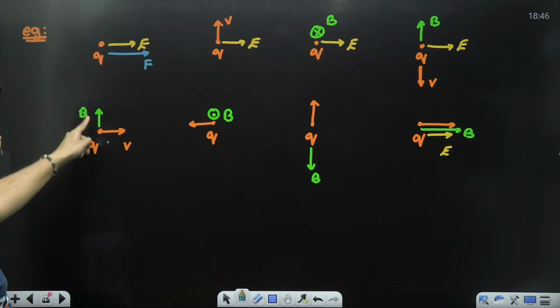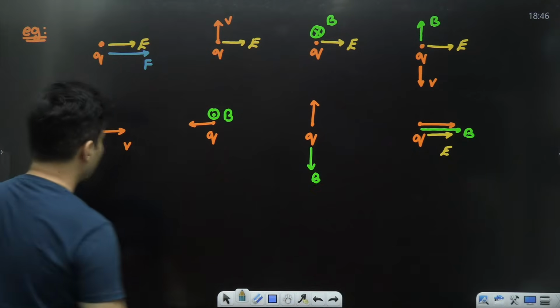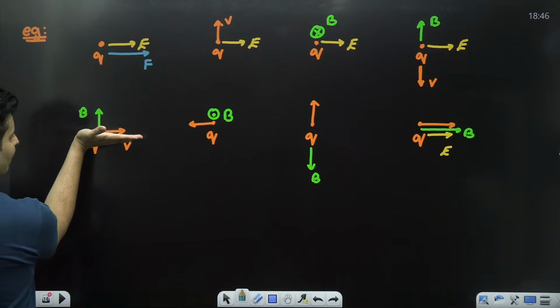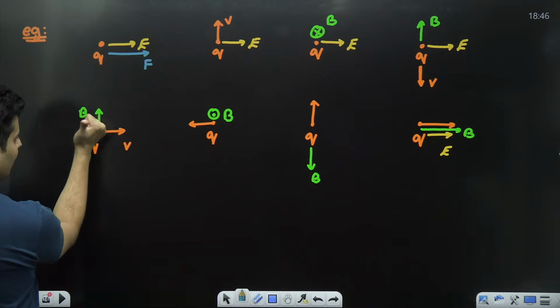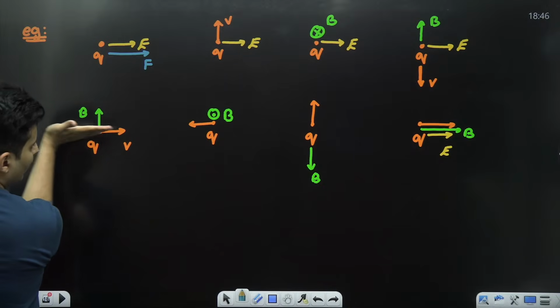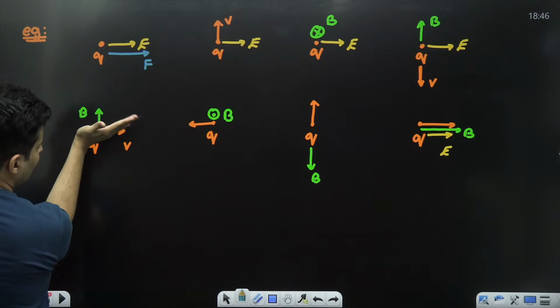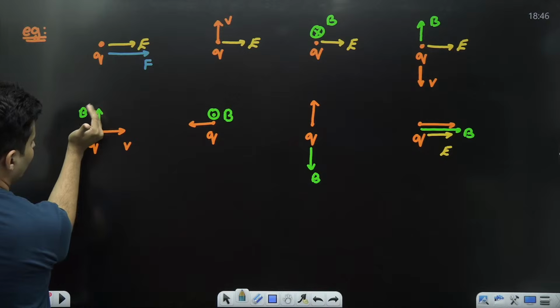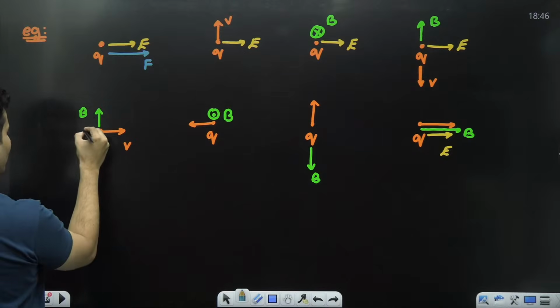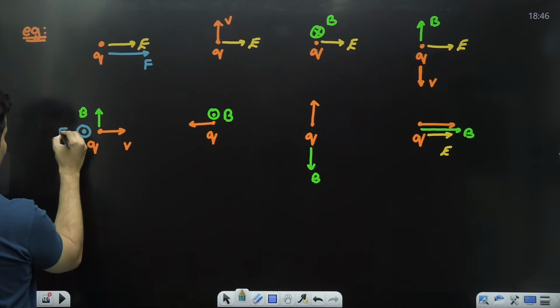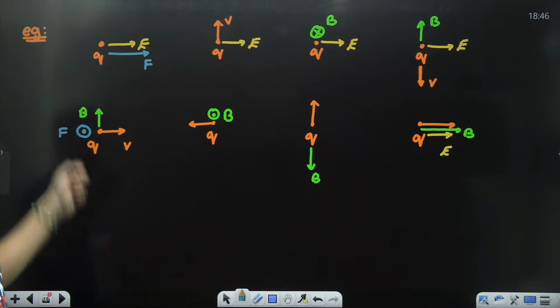In this case, only magnetic field is there. So the force will be in the direction of velocity crossed with magnetic field. Use your right hand thumb rule. First point the fingers in the velocity direction. Slowly turn it towards the magnetic field. The thumb is coming towards you. So the force is like a dot.